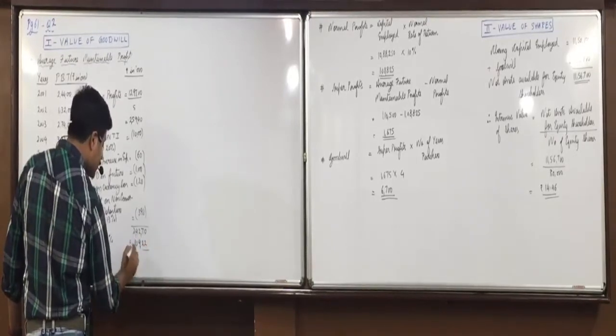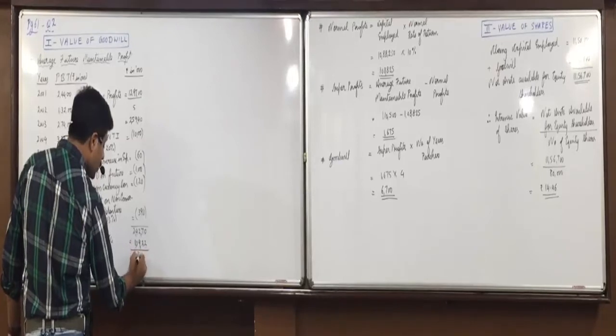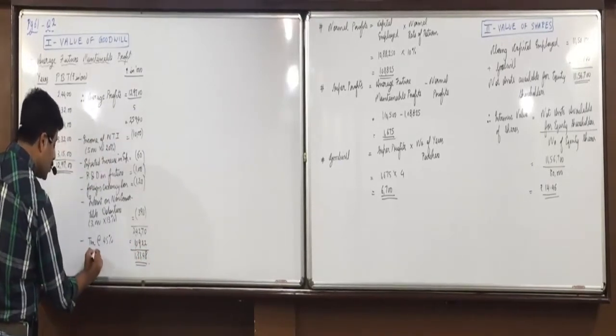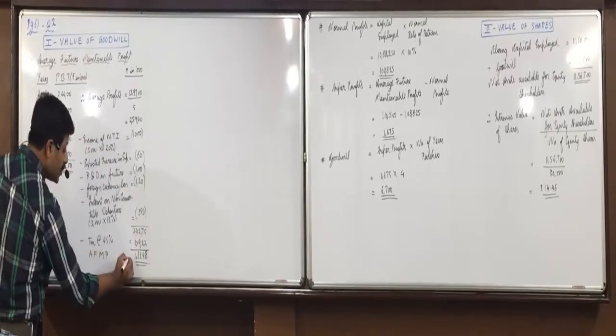If you minus that, 13348. That is average future maintainable profits.